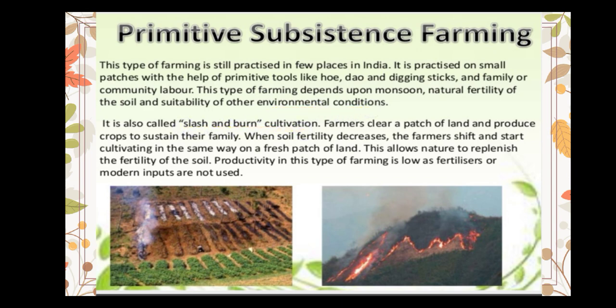Farmers clear a patch of land and produce food crops to sustain their family. When the soil fertility decreases, farmers shift and clear another patch of land for cultivation. The production is very low in this type of farming and modern inputs are not used.